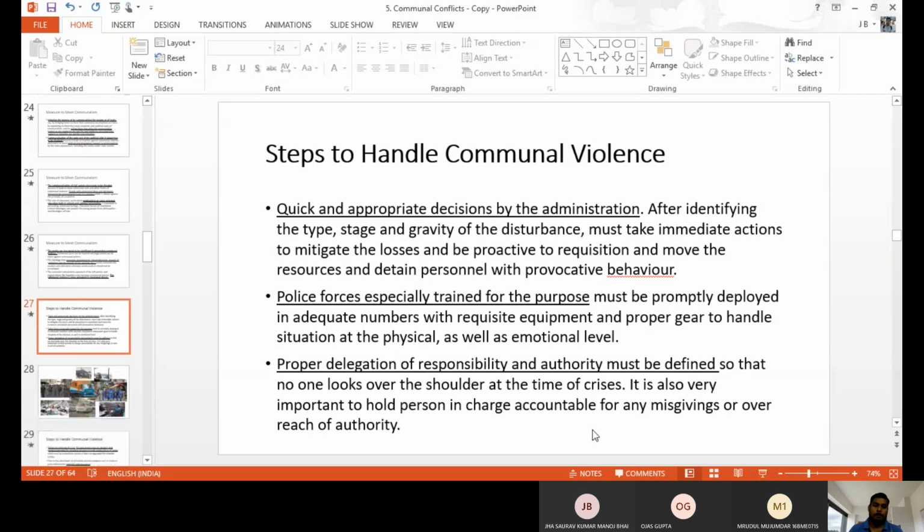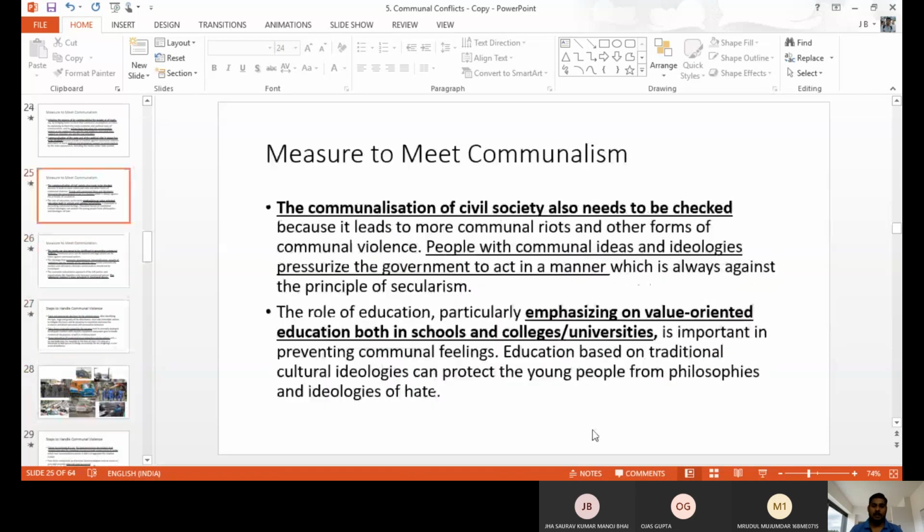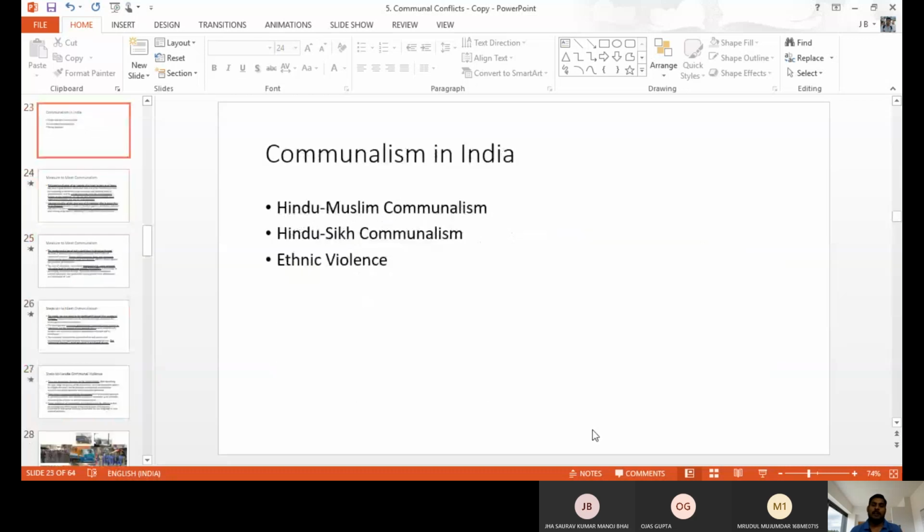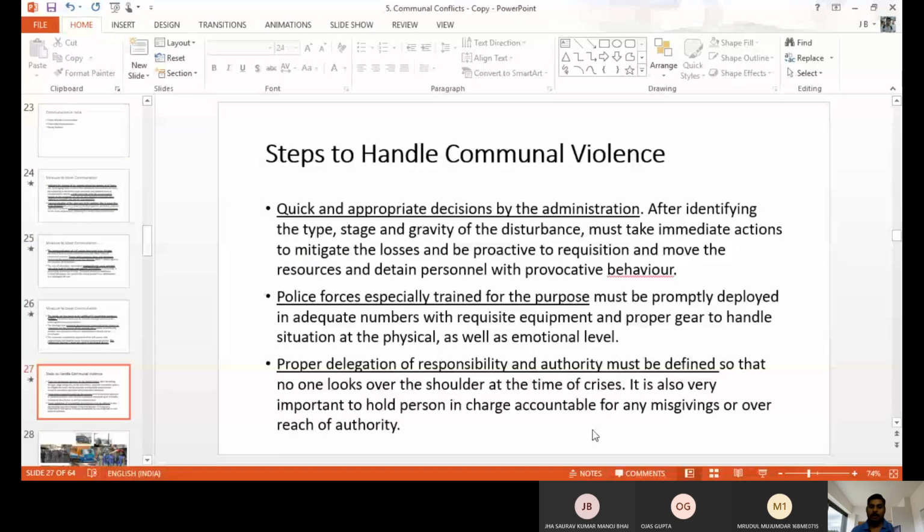Okay, so these are the measures to prevent communalism. If you do these things, then we can control violent activities in our society. Now we go to the steps to handle the issue. Before, we discussed what we can do to prevent. Now we are talking about after the issue has been created, after the issues are happening in society, what we can do, how to handle, how to stop the present issue in our society. That is steps to handle.